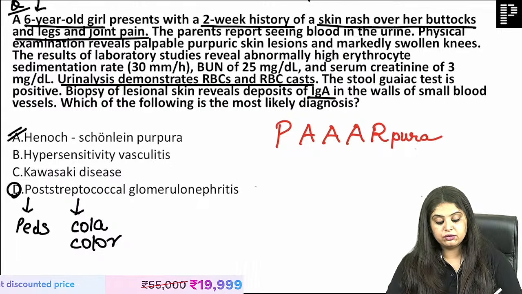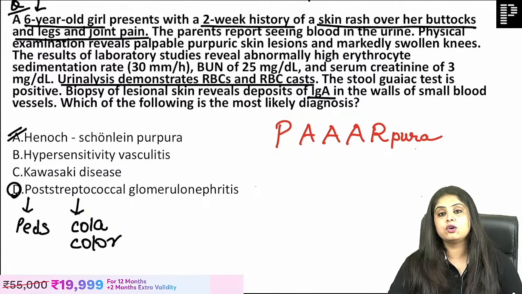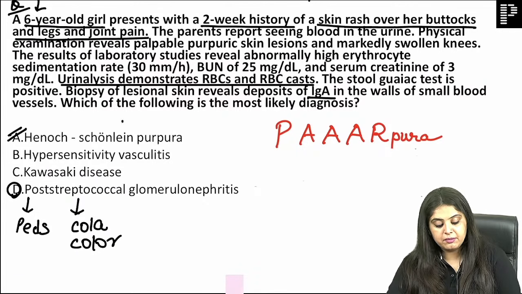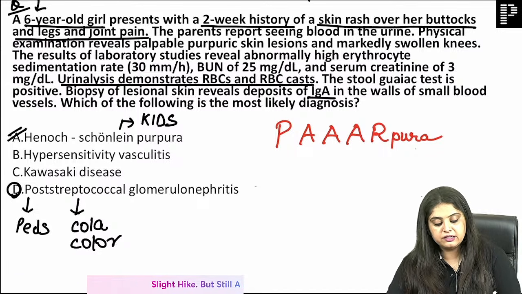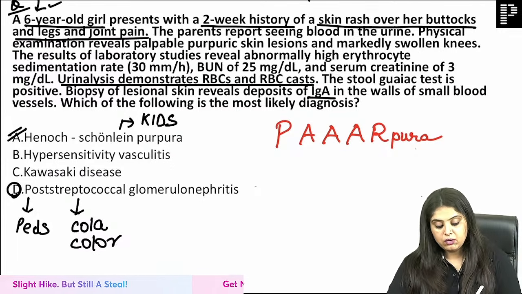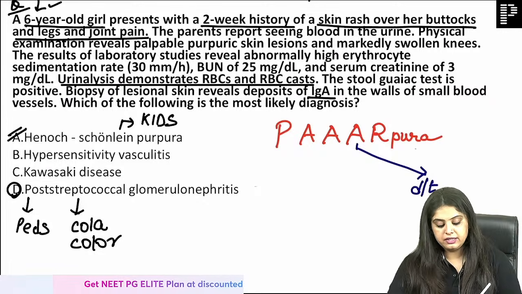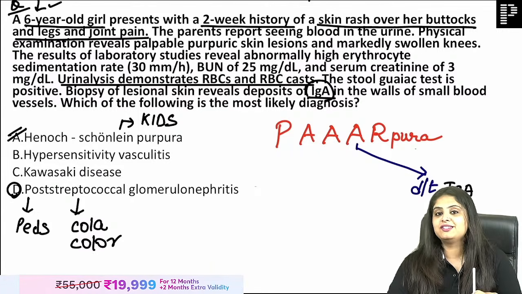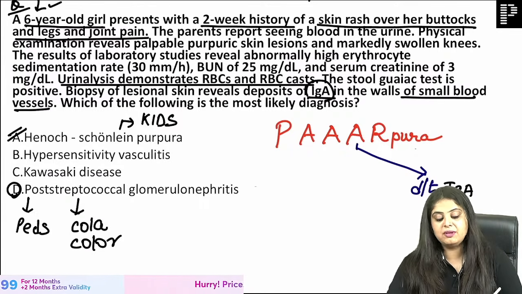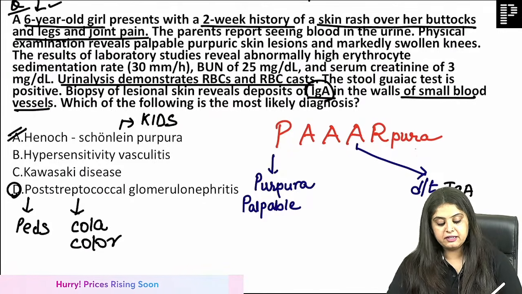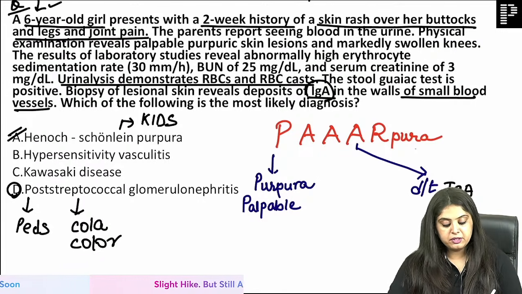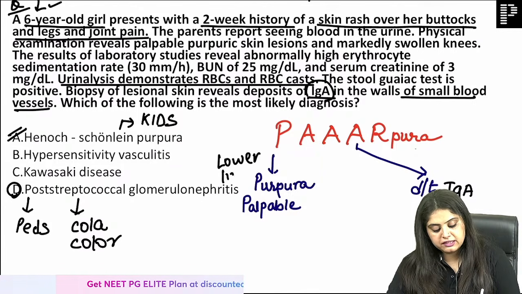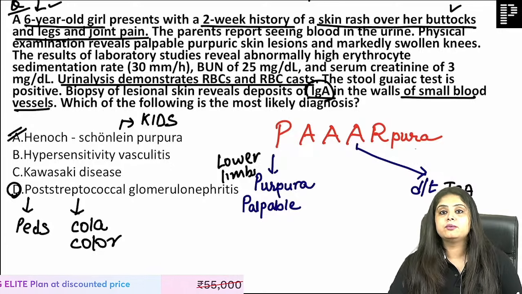It is going to be a case of Henoch-Schönlein purpura, which I call Henoch-Schönlein parpura, because we are going to study it in a little bit of a Bengali accent. Number 1, this is a vasculitis which is seen in kids, and hence the age was going well. Now, one of the A's that we have over here is that it is due to one antibody, that is IgA, which is going well with the question, that is IgA deposited in the wall of the small blood vessels. Now, what are the organs affected? P is going to be purpura. When I say purpura, it is palpable purpura, and this palpable purpura is usually below the buttocks and the lower limbs, which is going so well with the question over here.